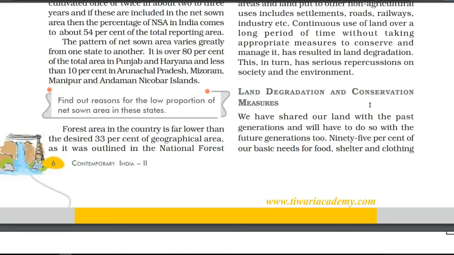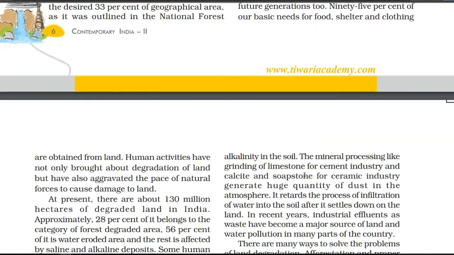After that, land degradation and conservation measures are given. Day by day the quality of land is being degraded because of human activities. Land is a natural resource, so whatever we get from our past generation we have to give to our future generations. For this, conservation is very important. If we do not conserve these natural resources, we will not be able to give them to our future generation. I already explained all these topics in a very deep way in my other videos.